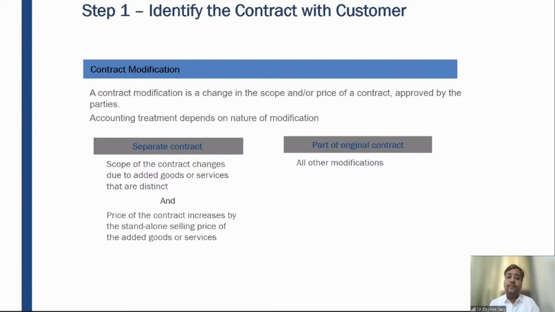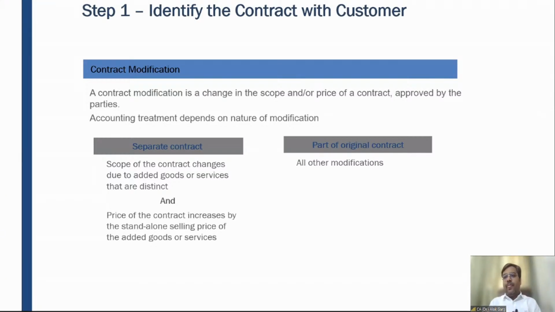Right? So what is the contract modification? A contract modification is change in the scope or price of the contract approved by the parties, right? And the accounting treatment again depends on the nature of modification. Let's take another example. For example, I'm a trainer of IndAS. So a company contacted me to provide some IndAS trainings, right? And they have contacted me to provide, let's say, 10 classes or 10 IndAS trainings, right? 10 classes on IndAS trainings.